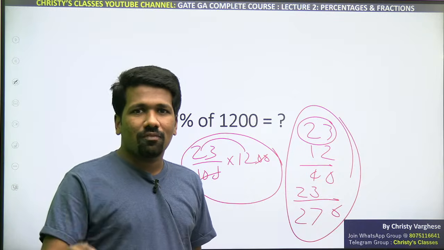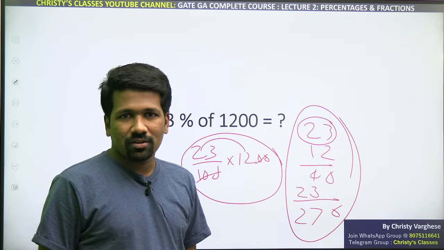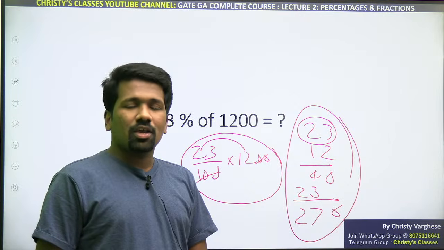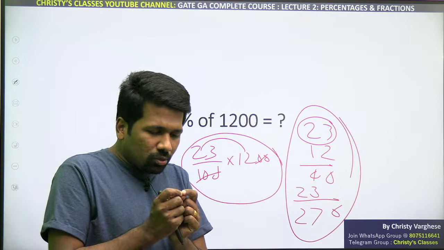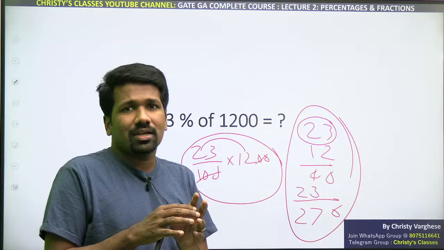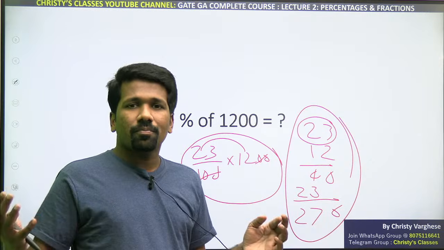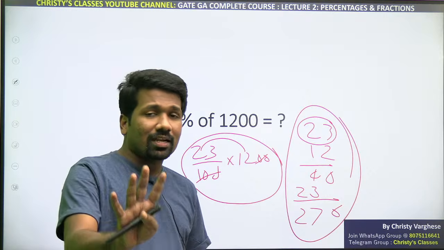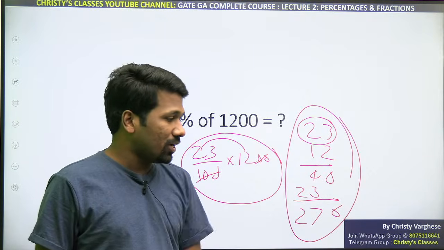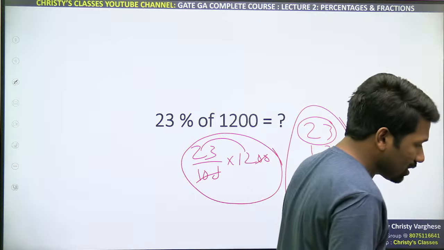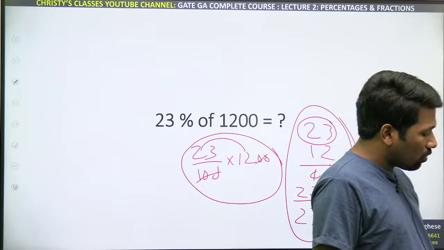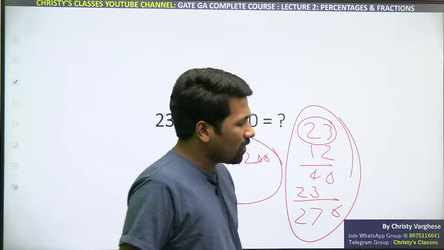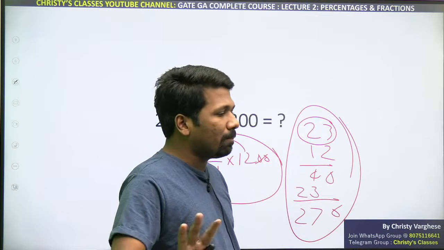Unless there is no other way, then only use virtual calculator. Like very complicated cases where the values to be entered is less, but the simplification using mental math is complicated. Only in that case use virtual calculator. That is one thing I want to tell you for GATE aspirants and for CSIR-NET and other competitive exam aspirants also. Virtual calculator we cannot depend completely.